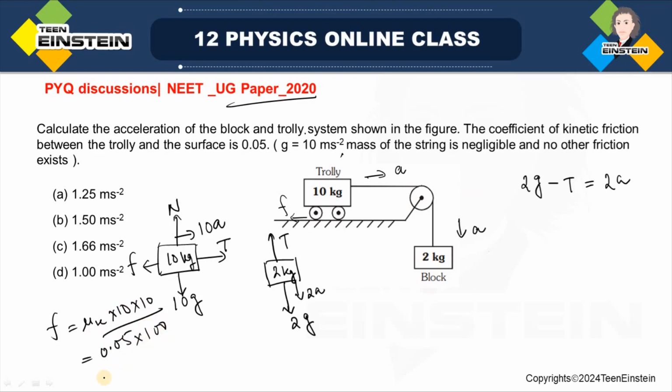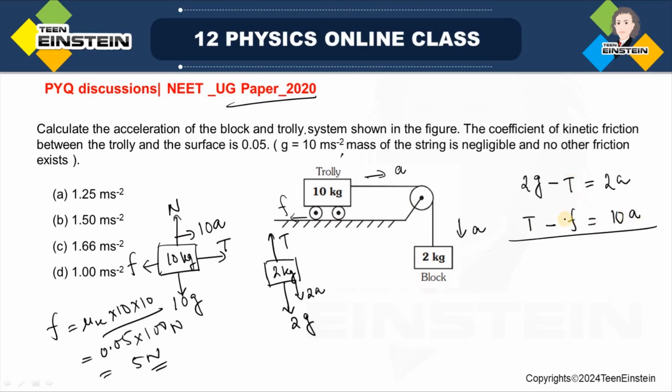This will give you in Newton, it will be 5 Newton. Let me now write down the equation of motion of the trolley, that is T minus F is equal to 10 into a.